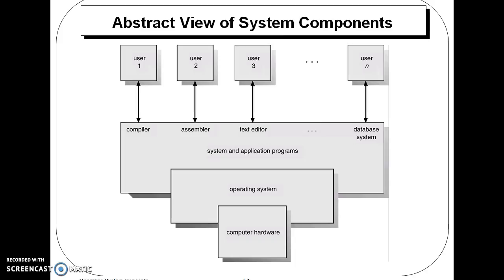This is a view of the system components. As you can see, this is the computer hardware, and these are the application programs. Between the application programs and the computer hardware, this is the operating system, which acts as an interface to communicate. And there are n number of users, user 1, 2, 3, up to user n, which interact with the computer system with the help of the operating system.